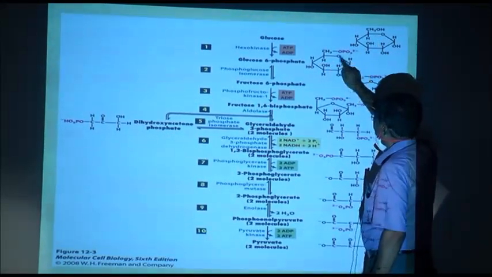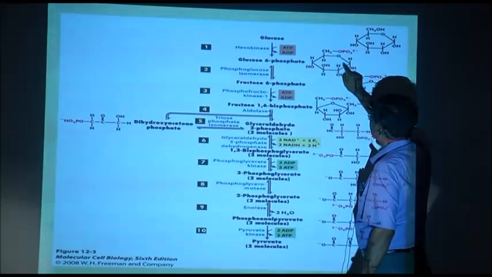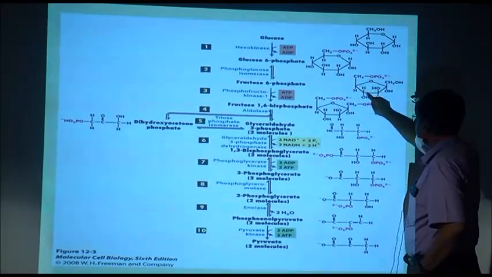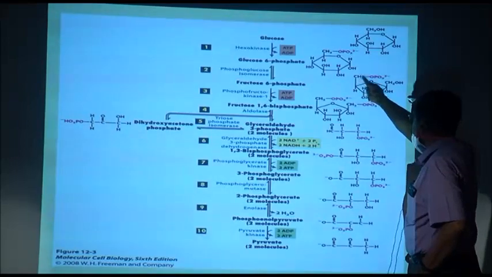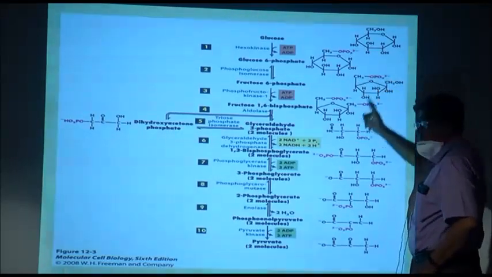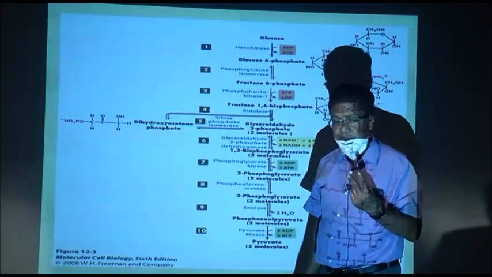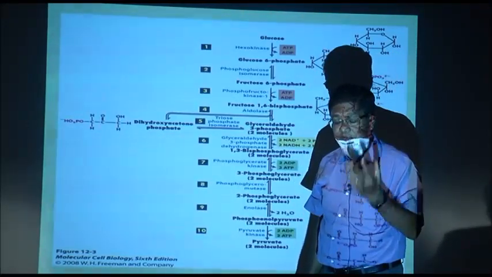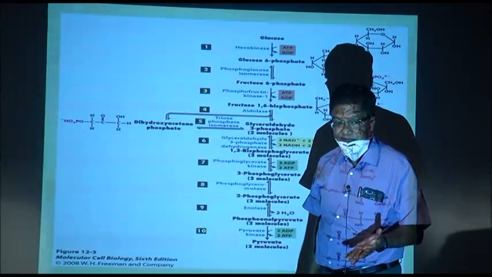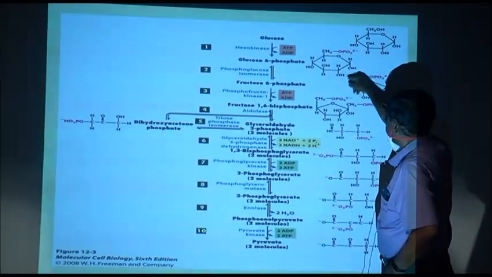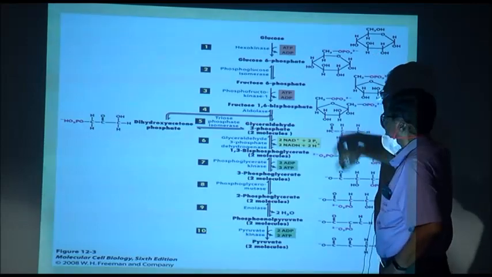In this ring also there are 5 carbons and 1 is outside. However, in this ring, there are 4 carbons in the ring and 2 outside. This is fructose 6 phosphate. How many carbons? 6. But only the ring is either 6 membered ring or 5 membered ring.